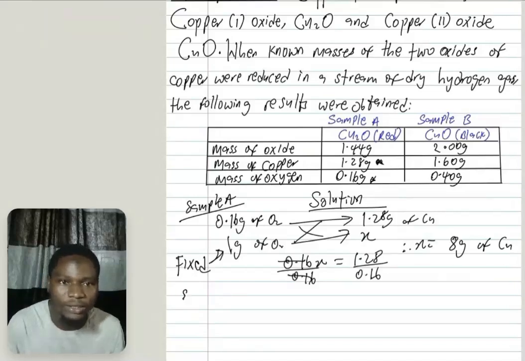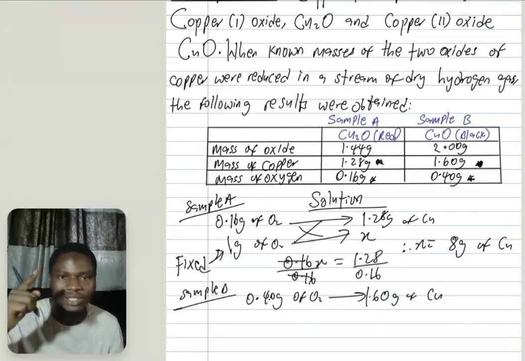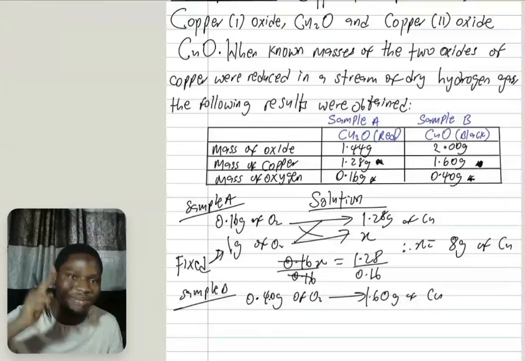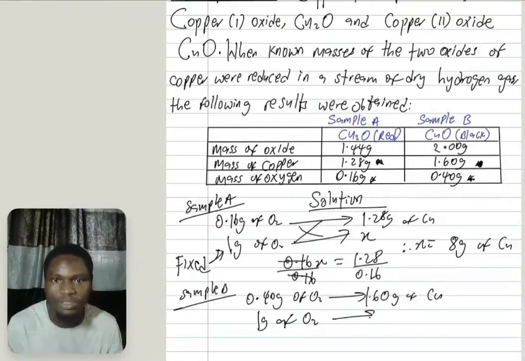Next, for sample B, you observe that 0.40 gram of oxygen reacts with 1.60 gram of copper. Remember, I'm taking oxygen as the fixed mass. Whichever element you take as the fixed mass in sample A must be the same in sample B. So 1 gram fixed mass of oxygen will give me X for copper. Now find this value of X.